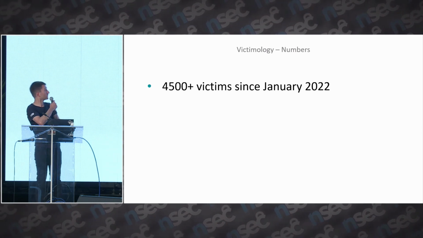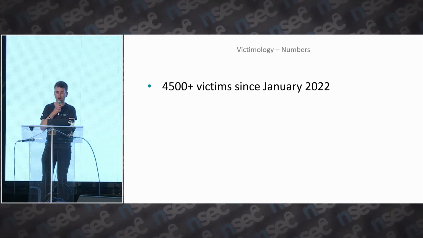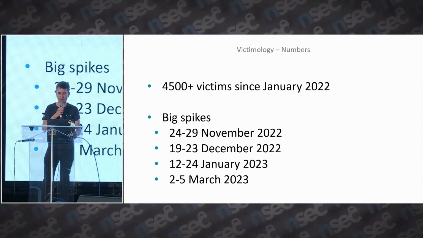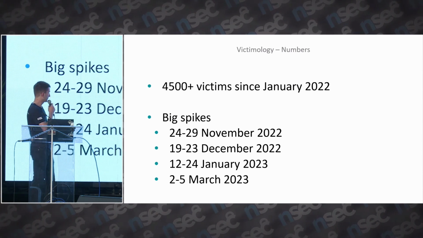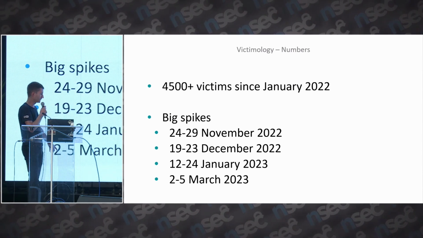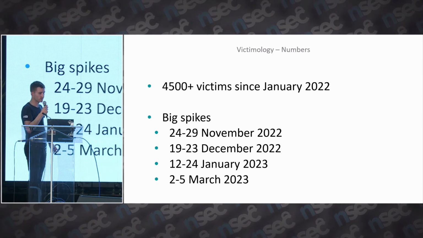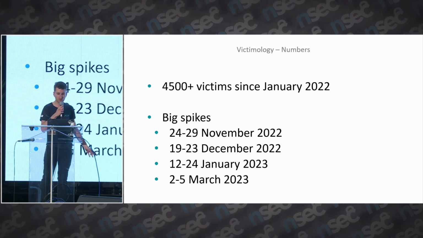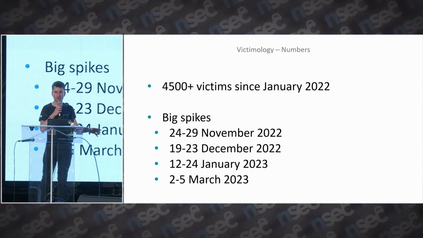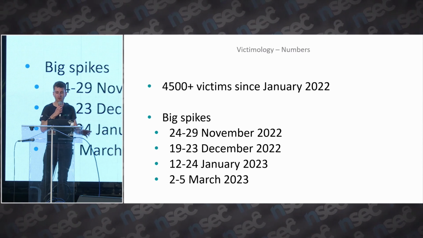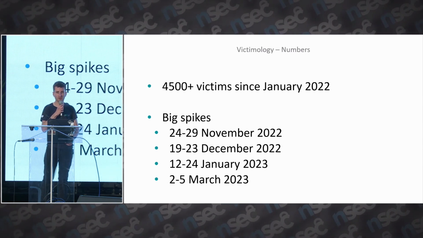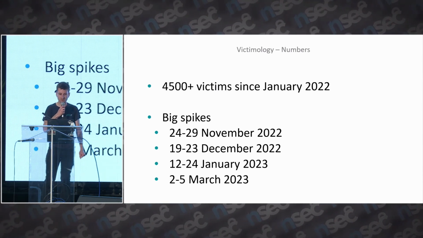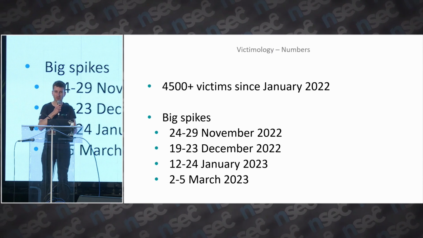We counted more than 4,500 victims since January last year. And interestingly, there is a big spike of infection almost once a month. The latest one we observed was in early March. I didn't observe anything like another campaign since that time, but maybe they completely changed the toolkit, I'm not sure. Most victims for cybercrime campaigns are cryptocurrency traders and also small and medium businesses. I don't think they are specifically targeting anyone, just random small businesses in US and Canada.